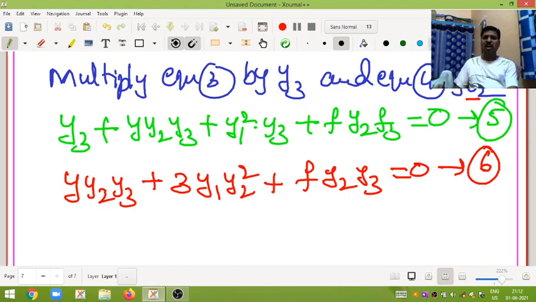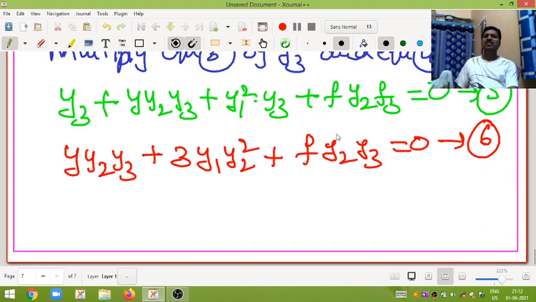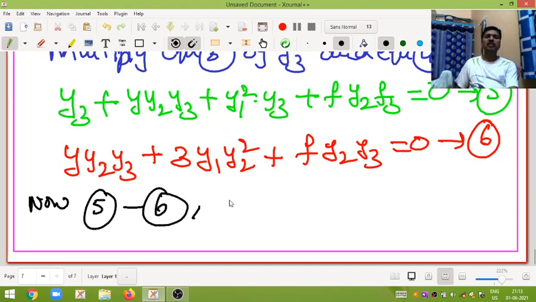How will we eliminate f? By subtracting the 6th equation from the 5th equation, we will get the required differential equation. Before that I will open a new page.